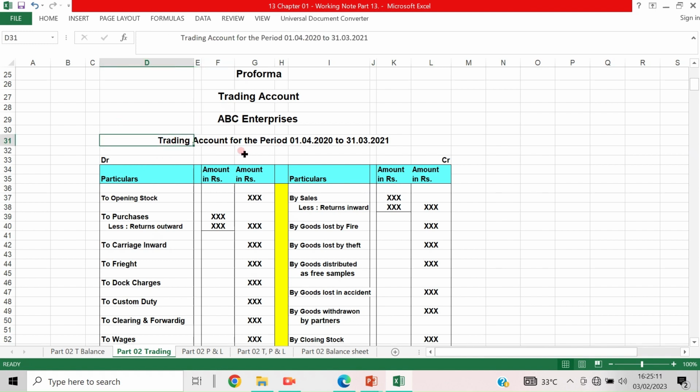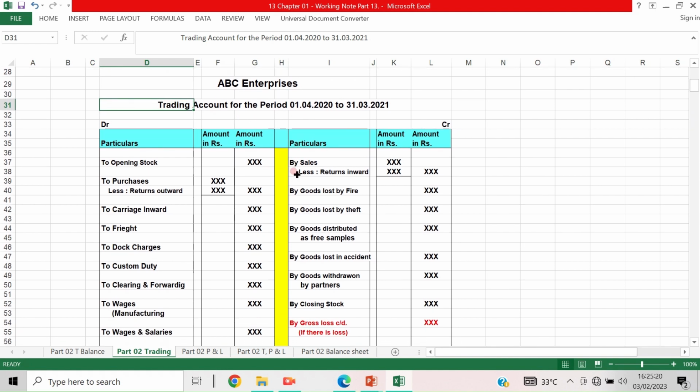That is why it is trading account for the period 1/4/2021 to 31st March 2022, or any accounting year it can be. Now these are the direct incomes: by sales. It is mentioned as 'by', and here in the debit side it is 'to sales less returns' and taken to the outer column.